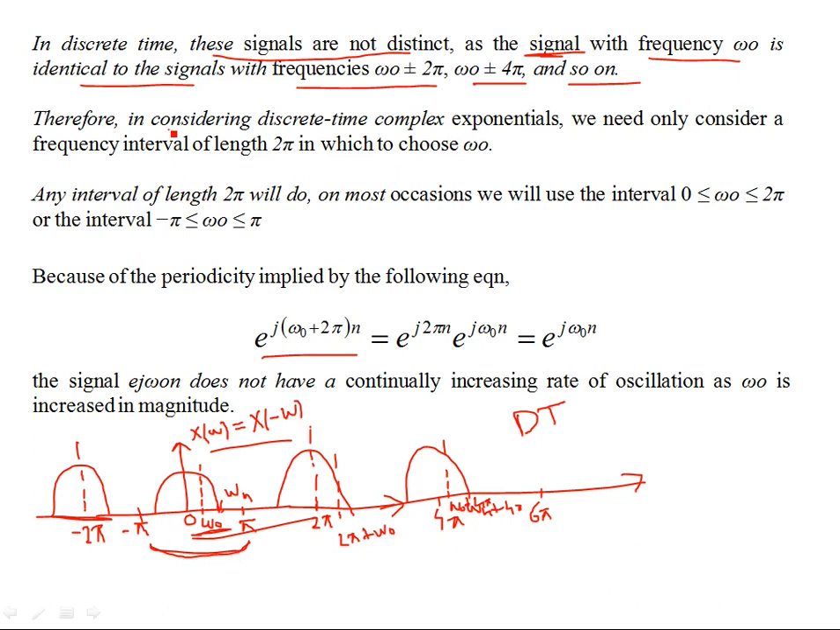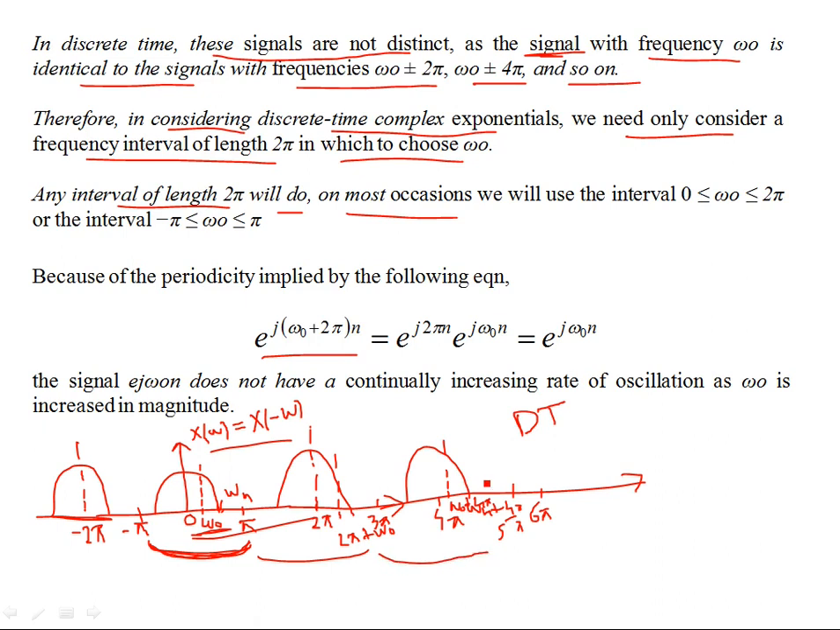Okay, so therefore, in considering discrete time complex exponentials, we need only consider a frequency interval of 2 pi in which to choose omega naught. Okay, so any interval of 2 pi will do the job. So in most equations, you can analyze this within any interval of 2 pi. Okay, this is also an interval of 2 pi, so this is the baseband of 2 pi. And then similarly, this will be from pi to 2 pi, and then there will be 3 pi. Okay, this is also an interval of 2 pi, right? Then from 3 pi to 5 pi, this is also an interval of 2 pi.